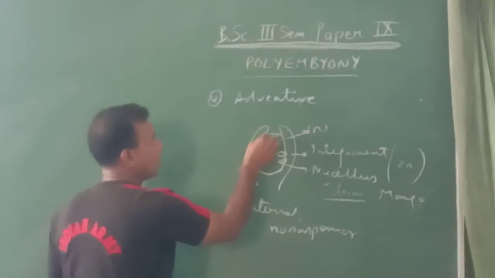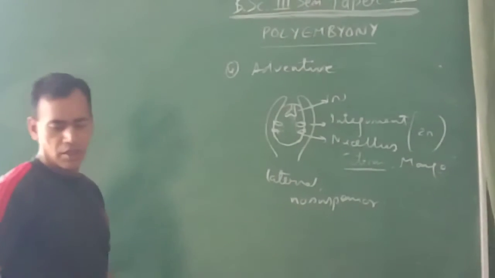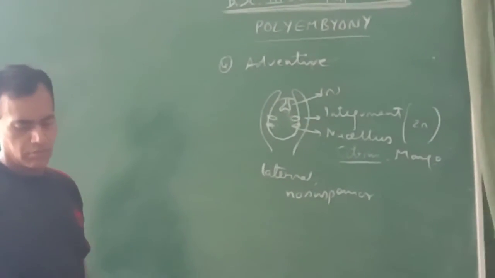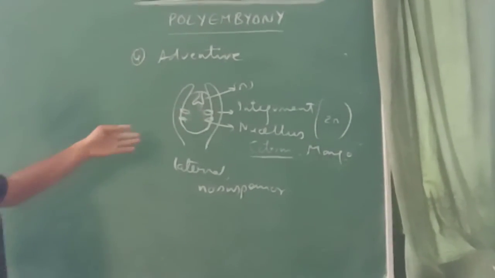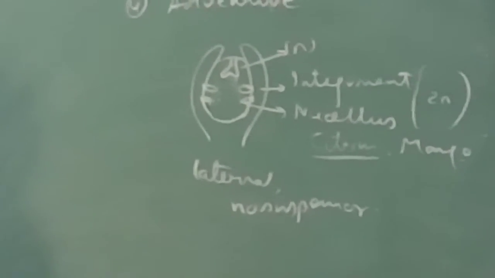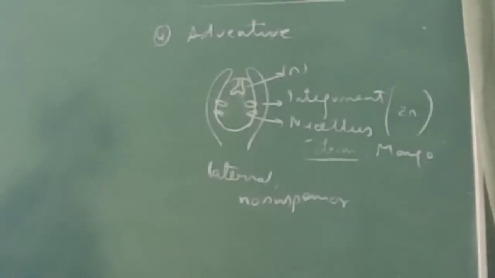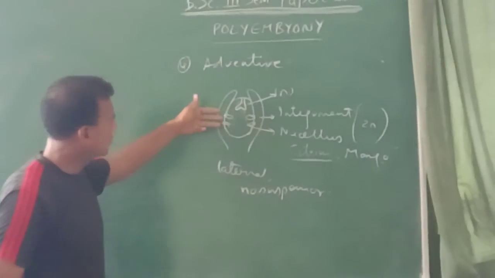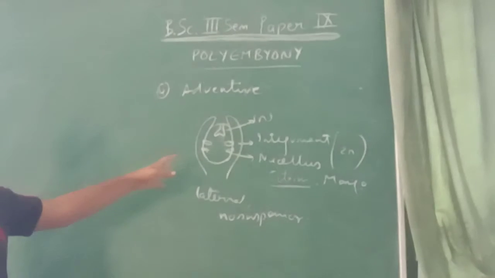Now, sometimes some cells of the inner layer of the integument directly make embryos. They gradually shift inside the nucellus.